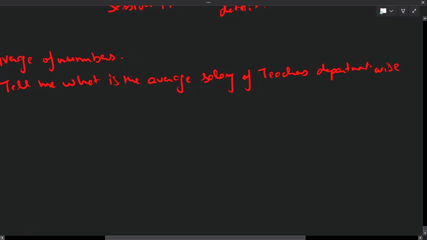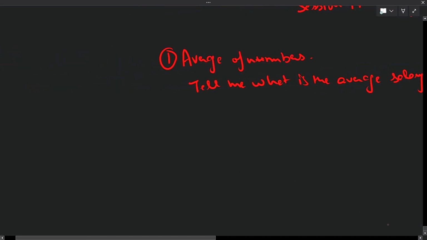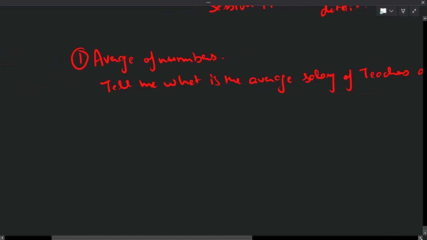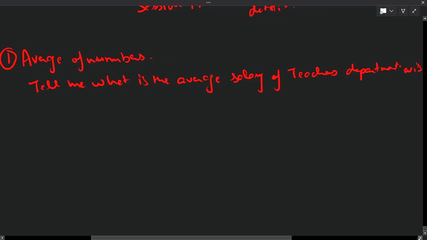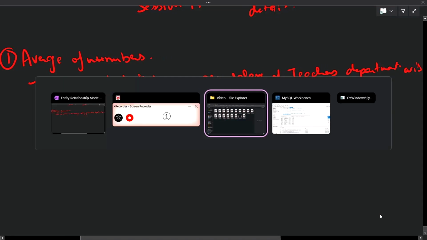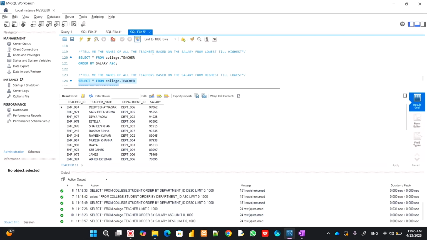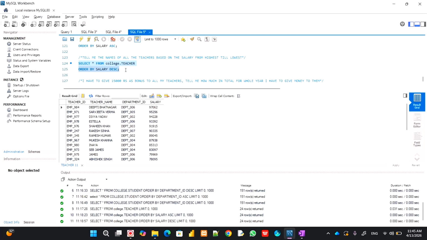Now what we have is 7 departments. Let me take you here and do select star from. My question to you is, tell me the average salary of teachers as per the department.